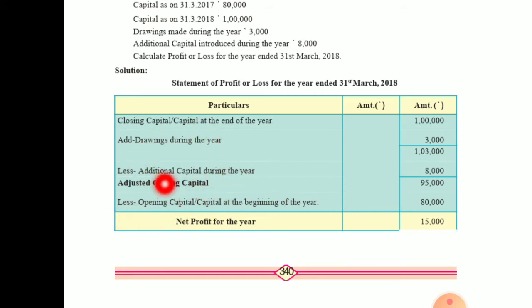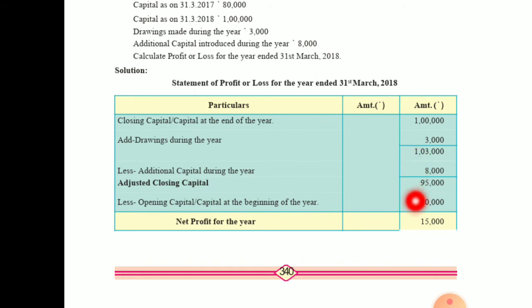Now to adjust closing capital, it simply means you have to add drawings and deduct the additional capital. So whatever adjusted capital is there, that is 95,000, from that we are going to deduct the capital at the beginning of the year, that is 80,000. So opening capital, or capital at the beginning of the year, is 80,000.